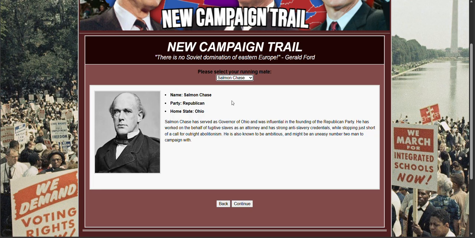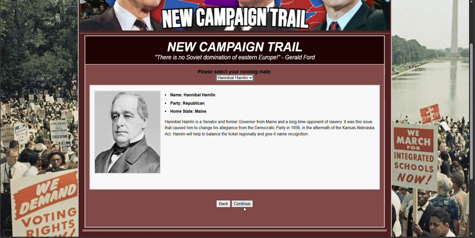Salmon Chase has served as governor of Ohio and was influential in the founding of the Republican Party. He has worked on behalf of fugitive slaves as an attorney and has strong anti-slavery credentials while stopping just short of a call for outright abolitionism. He's also known to be vain and might be an uneasy number two man to campaign with. Well, I think the first one is obviously the best, the Hannibal guy.